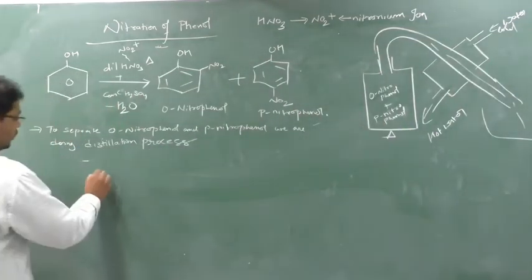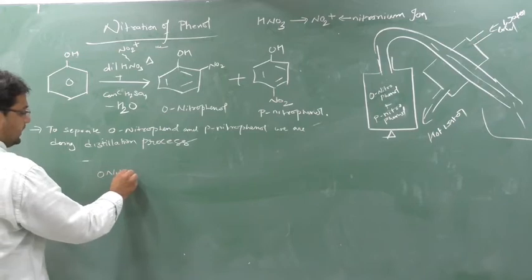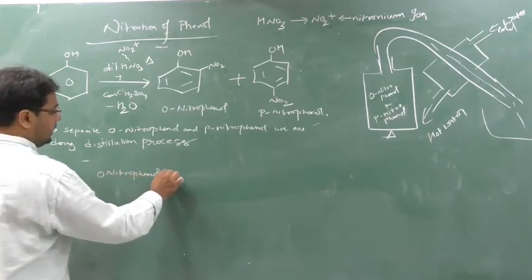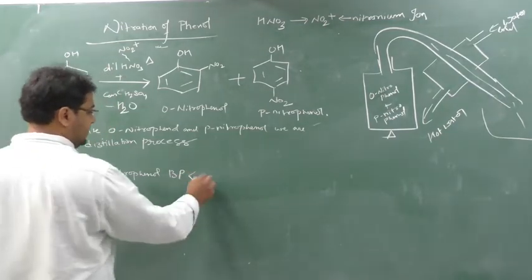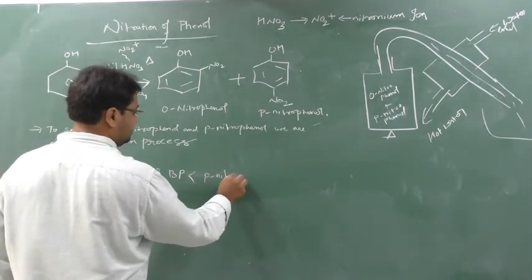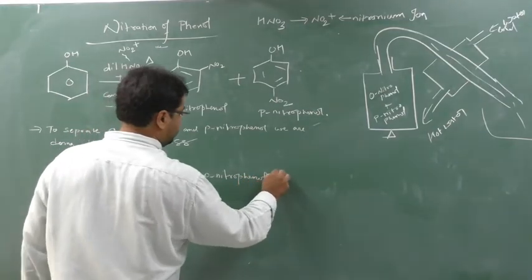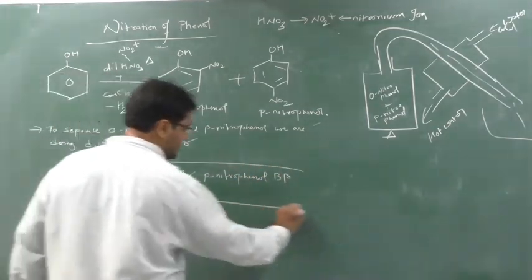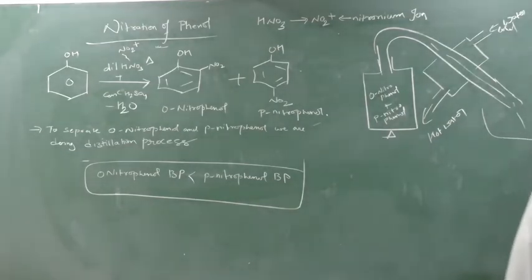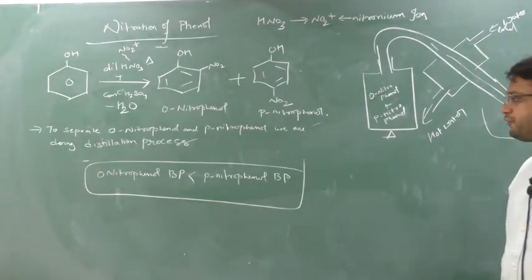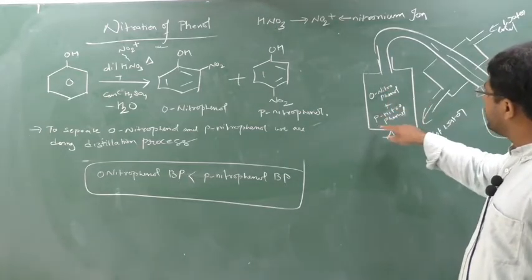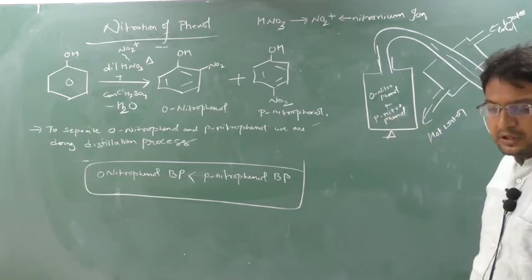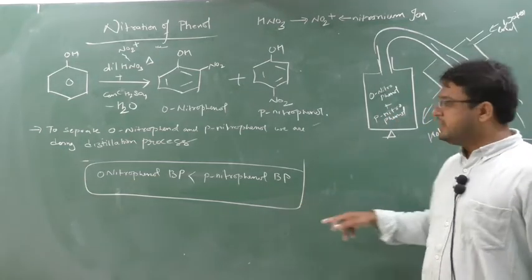See, O-nitrophenol boiling point is less than P-nitrophenol boiling point. This is very important. O-nitrophenol boiling point will be less than that of P-nitrophenol. So when the O-nitrophenol boiling point is less and the boiling point of P-nitrophenol is much more, here requires more energy and here requires less energy.